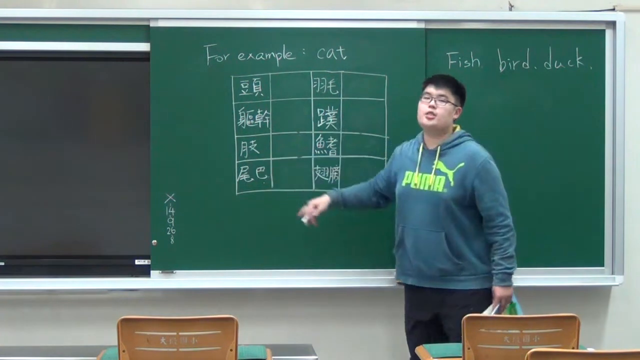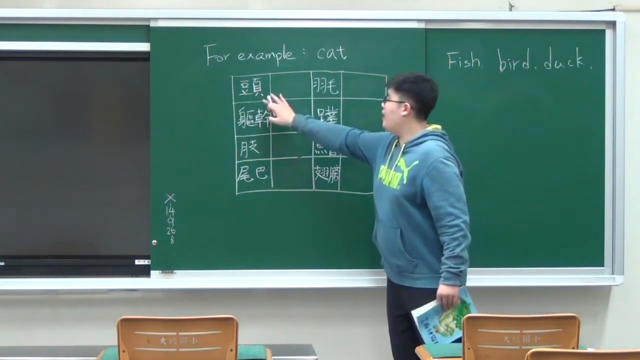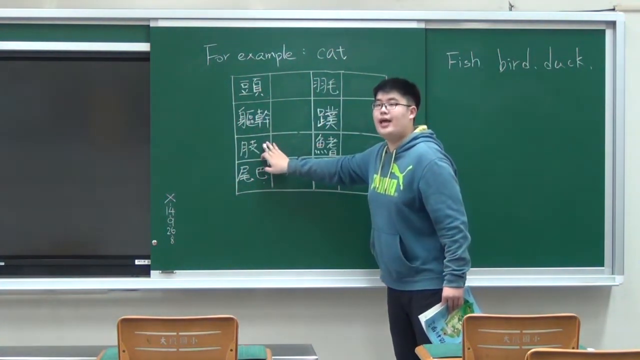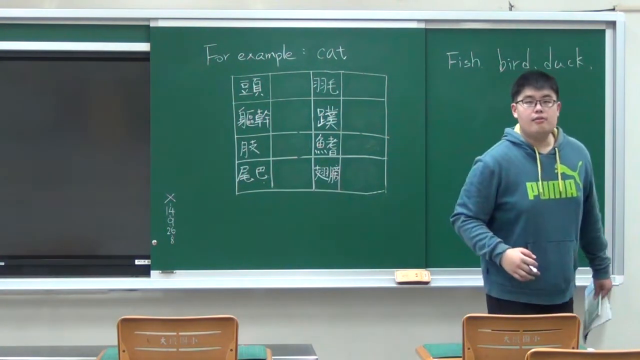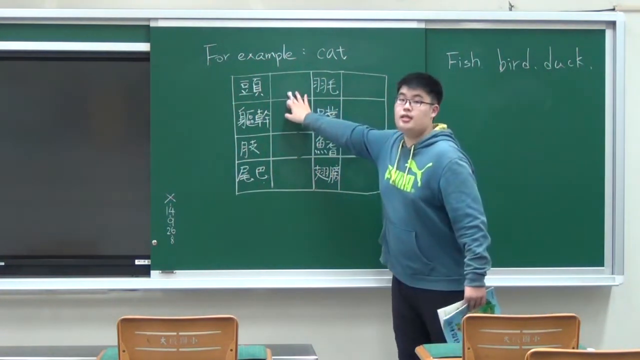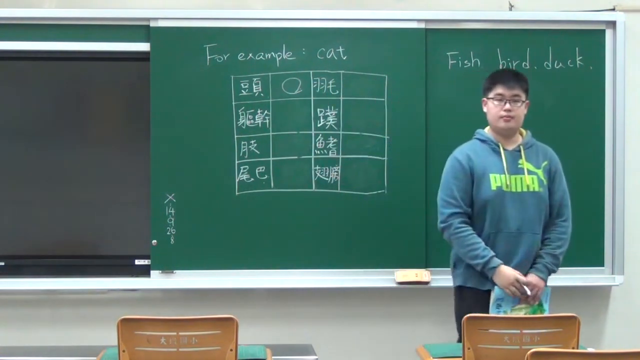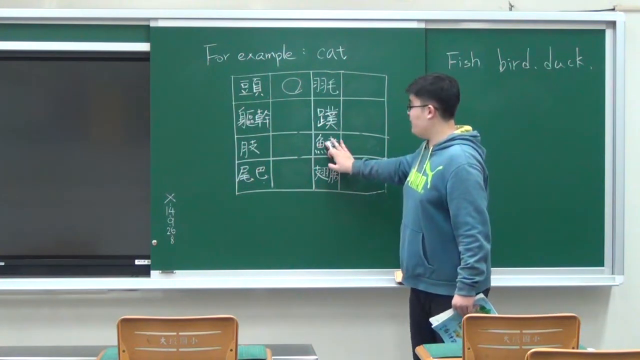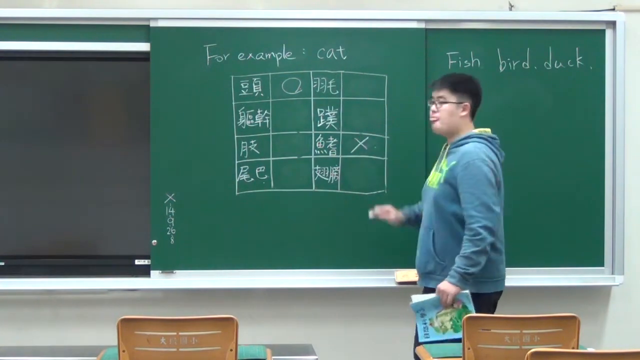So the blank is all about body parts, such as head, main body part, arms, legs, and other things. So now, if it's a cat, do cats have a head? Yes, they do. So you have to draw a circle on the blank. Now, do cats have feet? Yes or no? No. So you have to draw a cross on the blank.